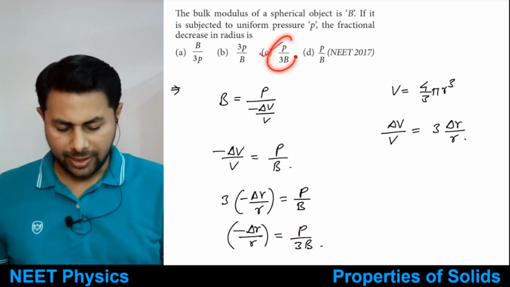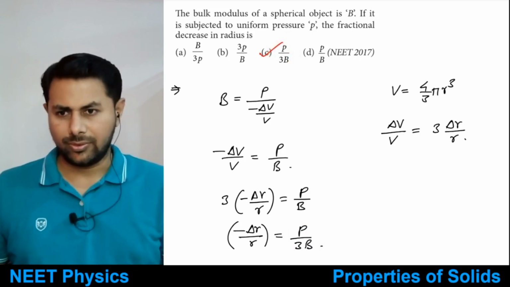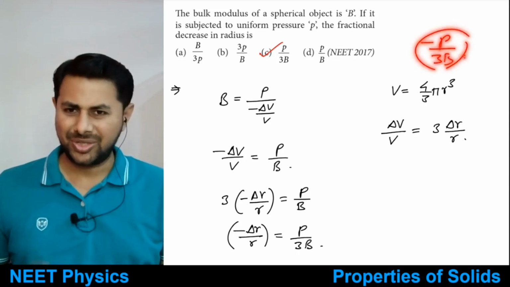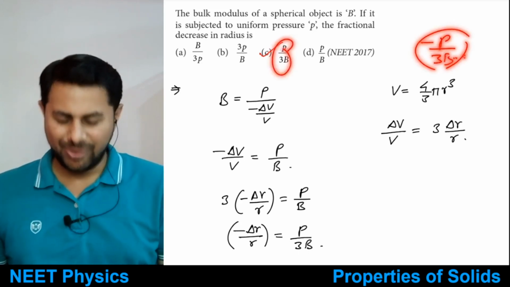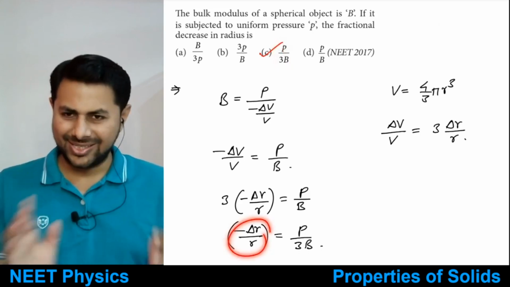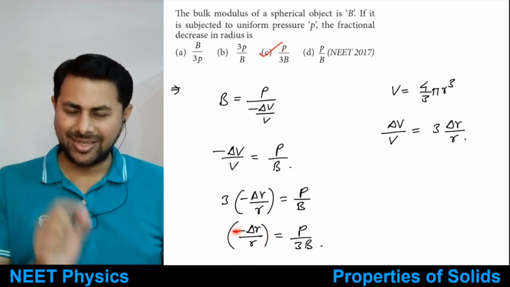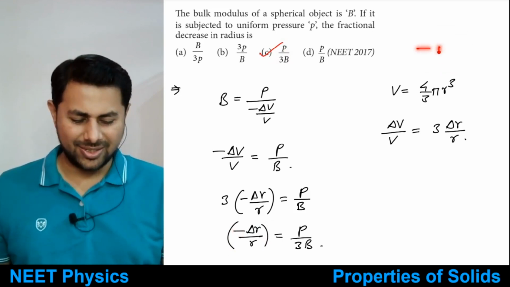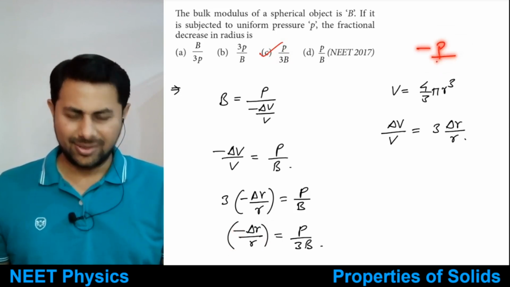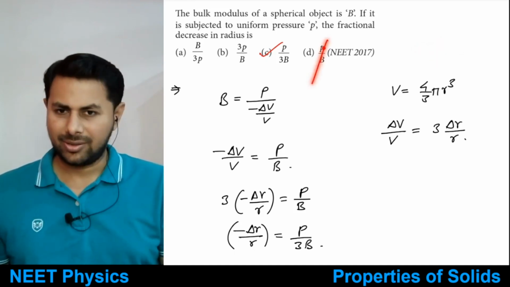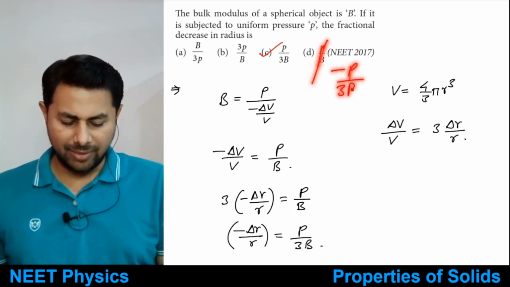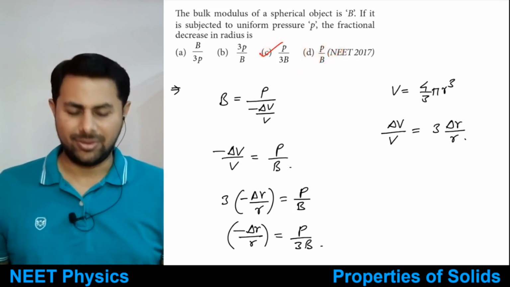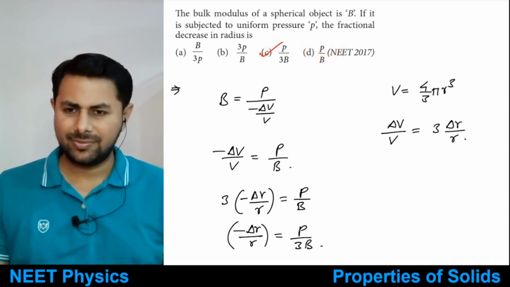And it is correct with sign too. Even if there is minus P divided by 3B, here you need to be very careful. Still the answer would be P divided by 3B, because you have decrease in radius per unit original radius as minus delta r upon r, right? So there can be a question like this. I can change this option D to minus P divided by 3B. Still it will not be correct. Which one would be correct? This one is correct with sign too. This is clear?